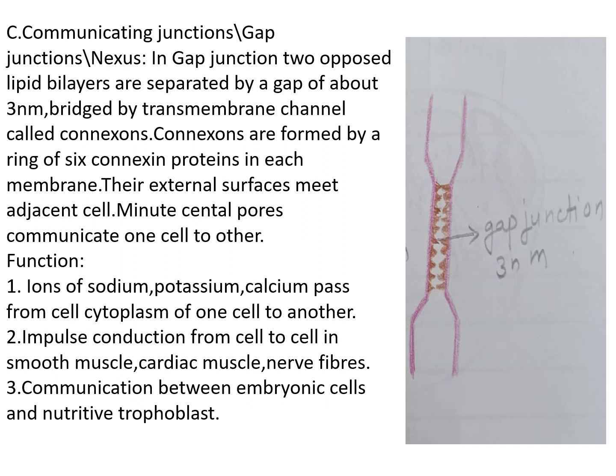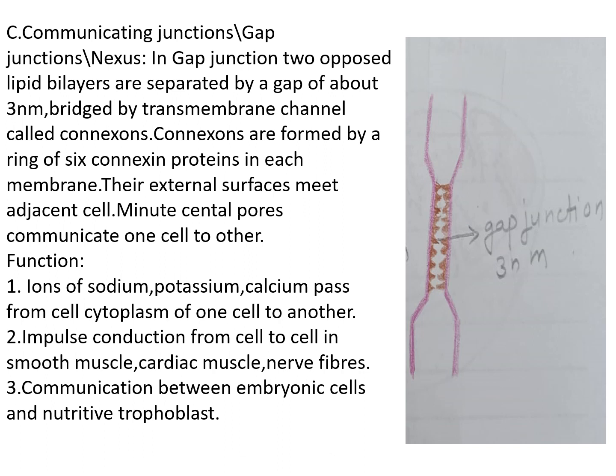These connexons are formed by a ring of 6 connexin proteins in each membrane, and their external surfaces meet the adjacent cell. Thus, minute pores are present which communicate one cell with the other.